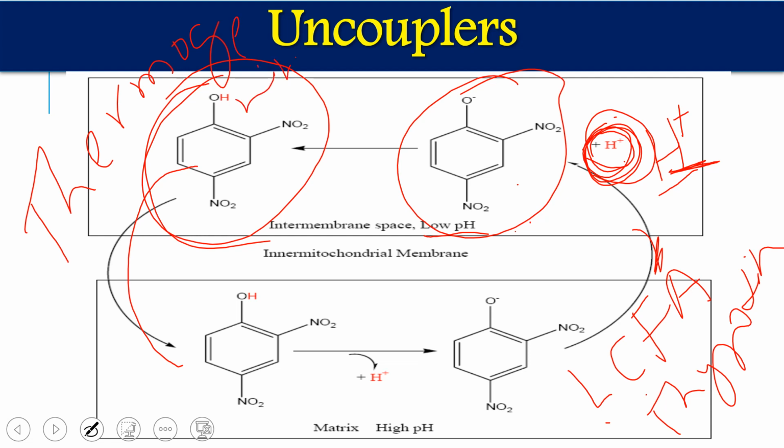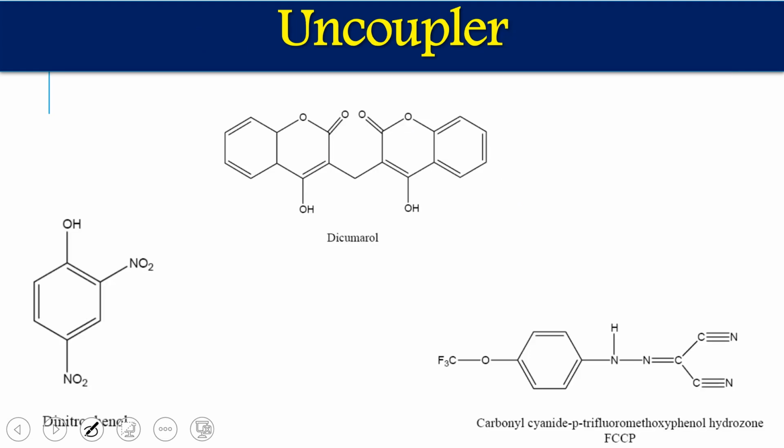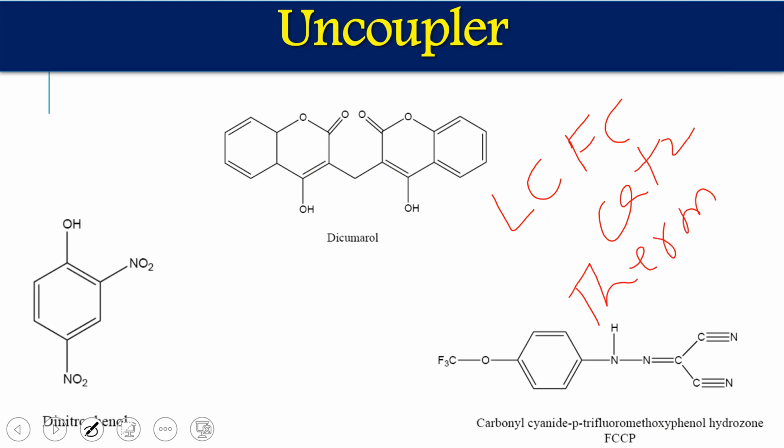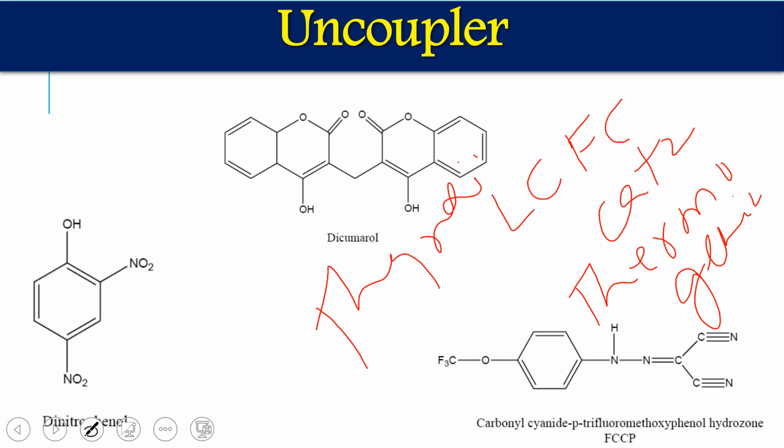Sometimes calcium ion also works as an uncoupler. So along with those three uncouplers which we have seen here, we have long chain fatty acids, calcium ion, thermogenin, and thyroxine. These are called physiological uncouplers, and dinitrophenol, dicumarol, and FCCP are called chemical uncouplers.